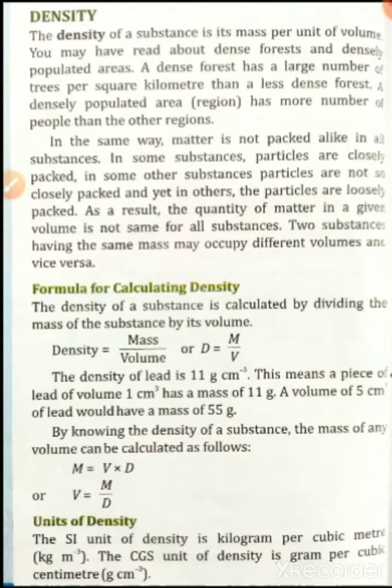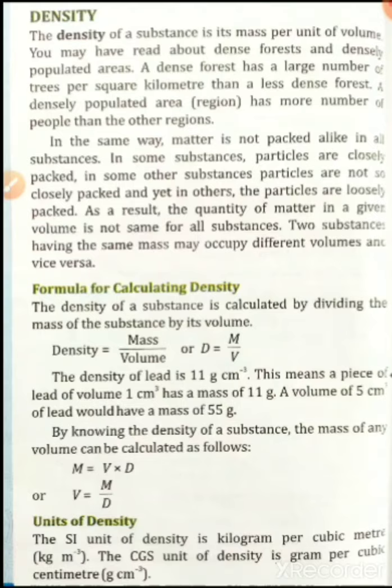Two substances having the same mass may occupy different volumes, and vice versa. That means two substances having the same mass, 1 kilogram and 1 kilogram. If we take 1 kilogram of cotton and 1 kilogram of iron, both have the same mass, but obviously the cotton will take more space as compared to the iron.